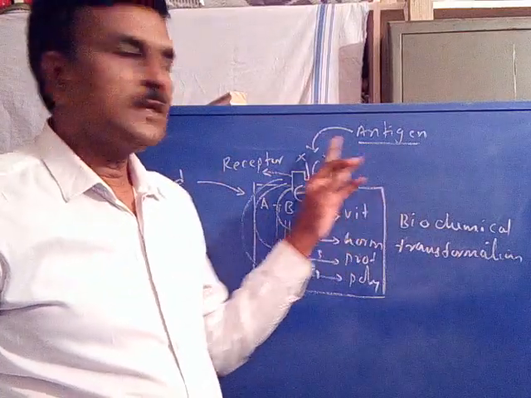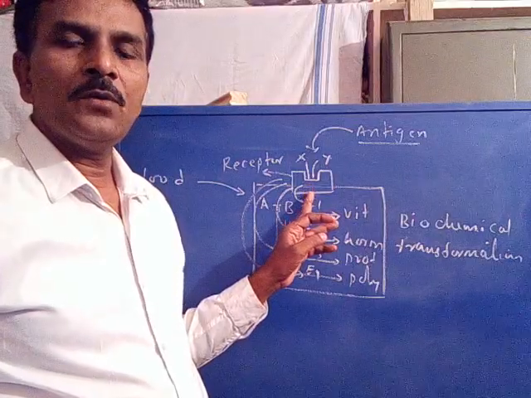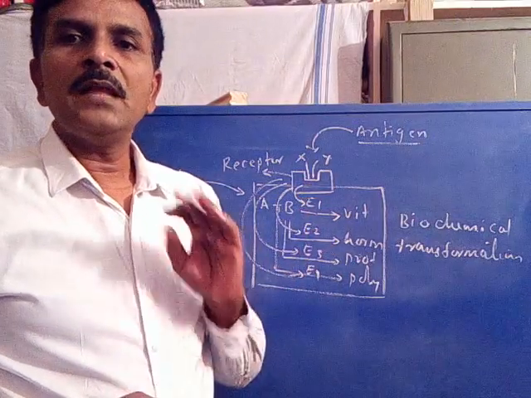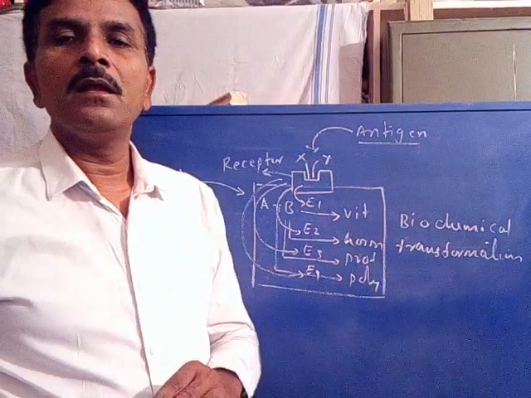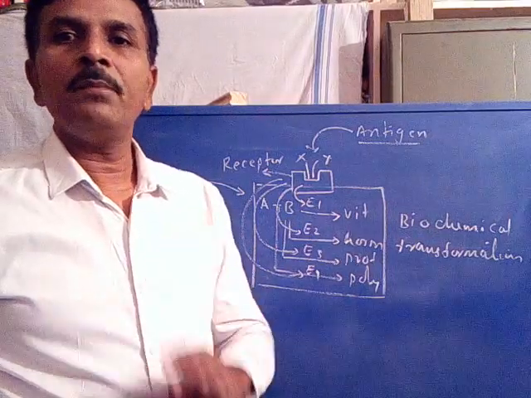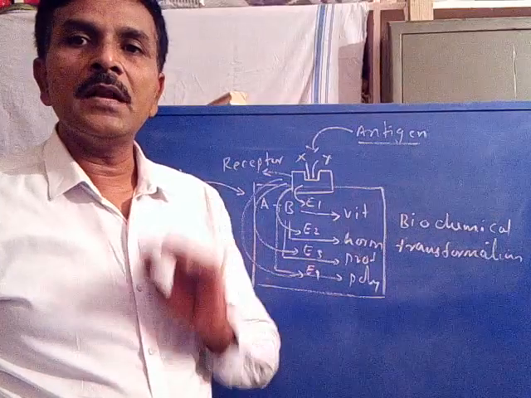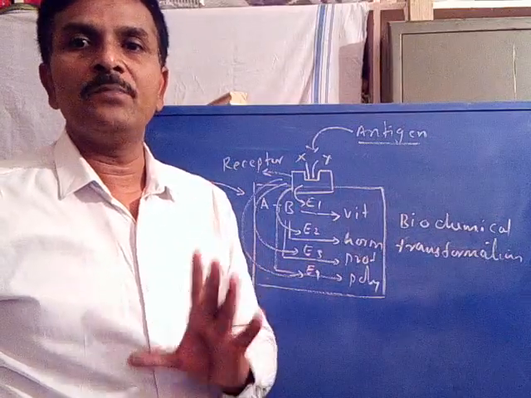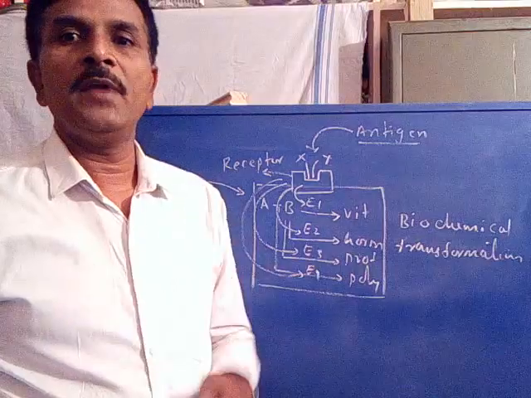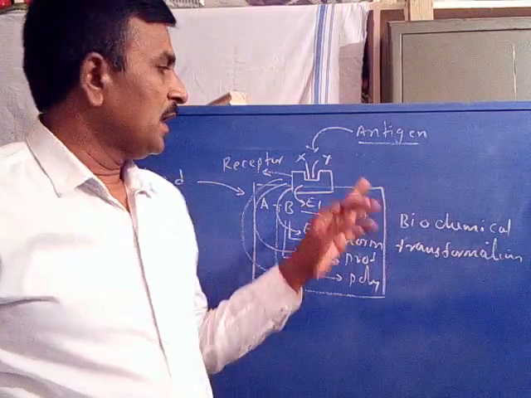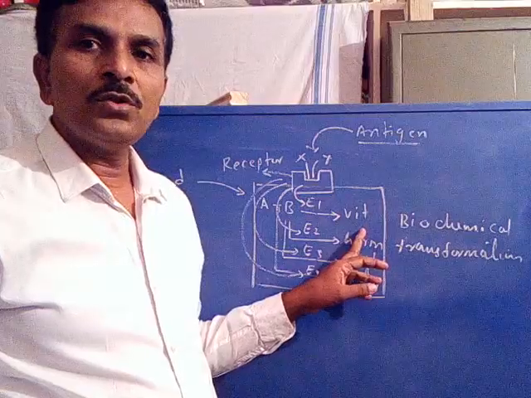If any antigen binds with the respective receptor present on a cell surface, then the receptor will fail to perform its normal function. That is, the receptor is unable to control the enzymes involved in biochemical processes. That leads to either deficiency or excess of growth material.